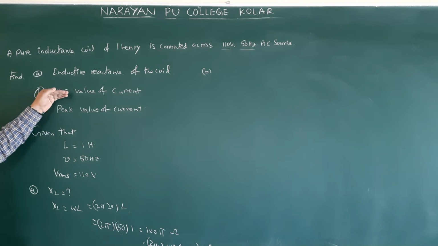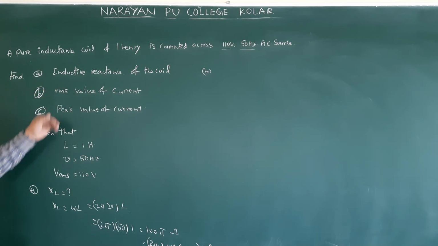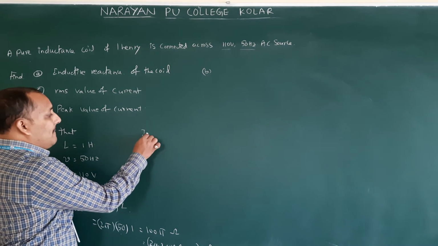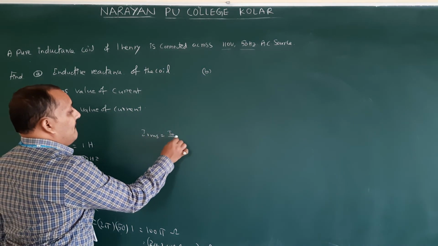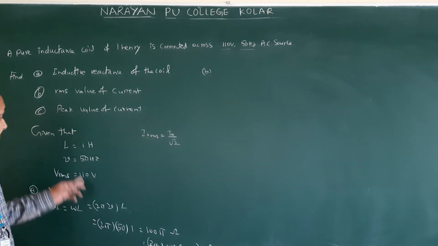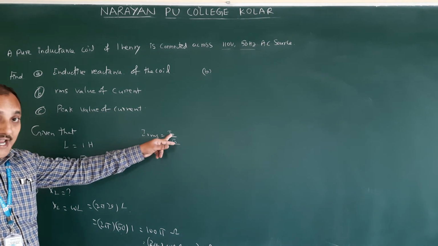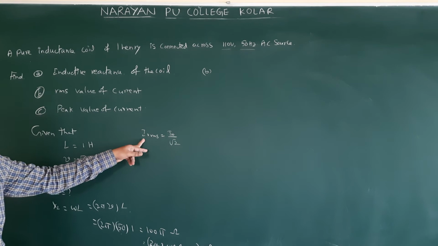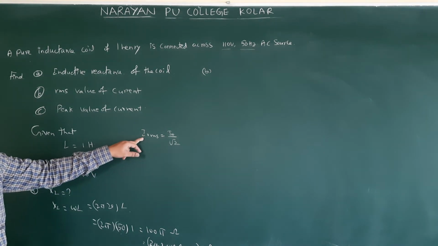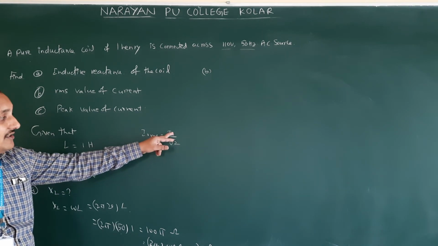Next, B they are asking the RMS value of current. Here see, RMS value of current means we got the relation IRMS is equal to I naught by root 2. Here they ask the peak value of current. You don't know I naught; I naught also we should calculate. RMS also we should calculate. How will we get the RMS value of current? If you know I naught, you will get it like this.